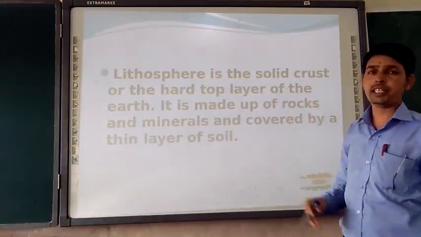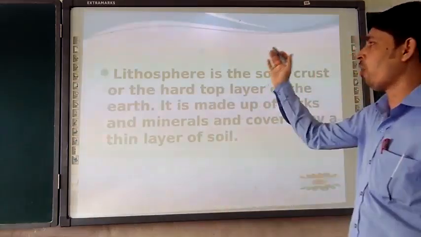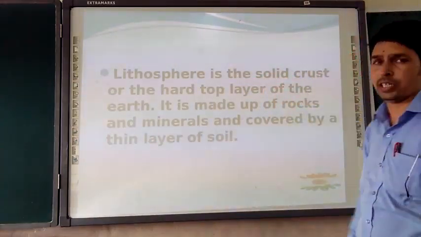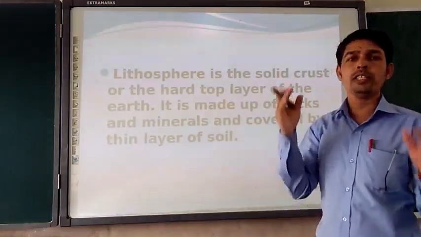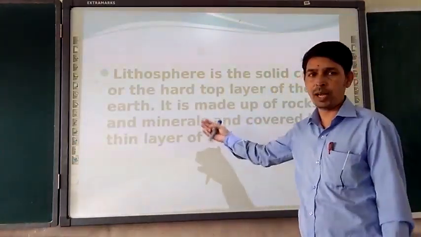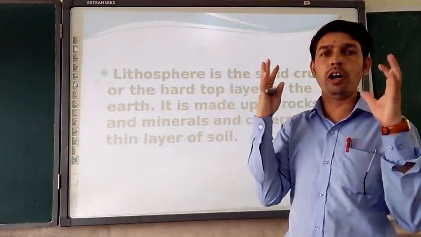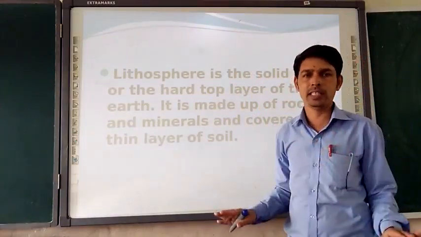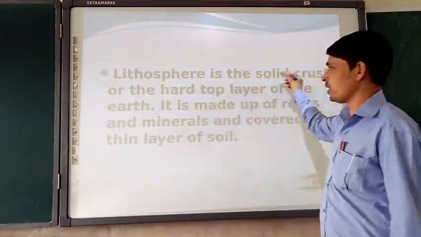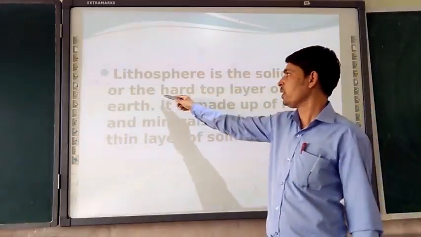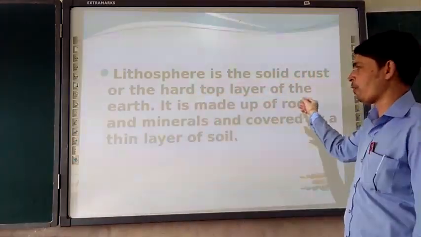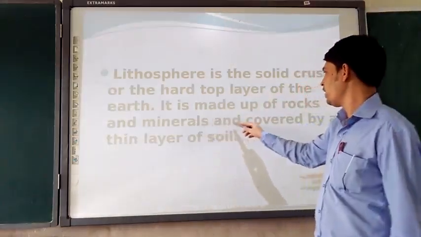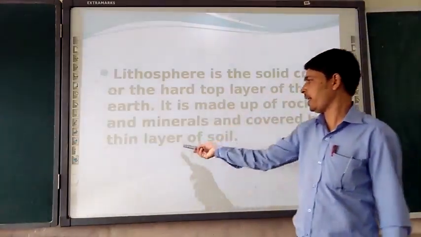The lithosphere is the solid crust or the hard top layer of the earth. These are the textbook lines which I am explaining to you, so it will be very easy when you read the chapter. You will not be confused and will understand very easily. The lithosphere is the solid crust or the hard top layer of the earth. It is made up of rock and mineral and covered by a thin layer of soil.